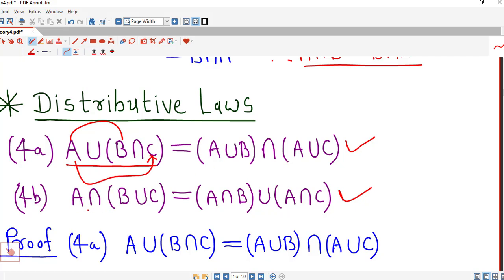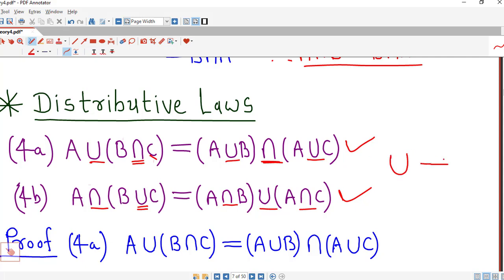And another property can be written by replacing union by intersection and intersection by union. So here I have union, so that I replace here by intersection, here intersection, so we write union. Similarly, union is replaced by intersection, intersection is replaced by union, and union is replaced by intersection. So we remember only one identity, other identity will be obvious. What we have to remember is intersection is replaced by union, and if there is a universal set, then that will be replaced by empty set.